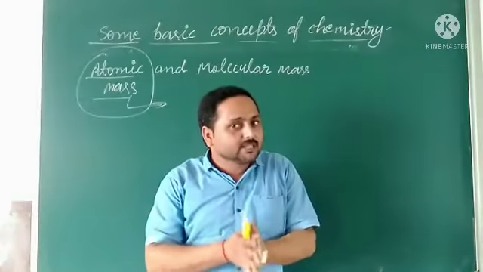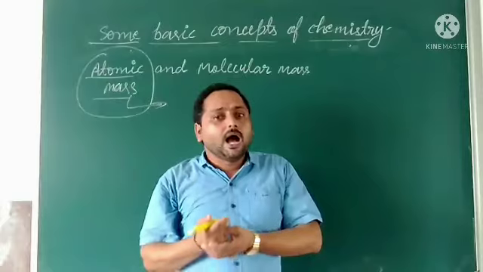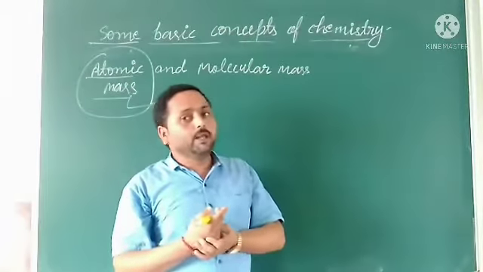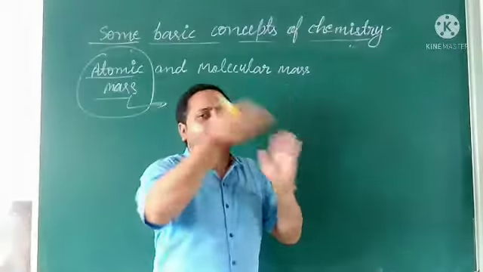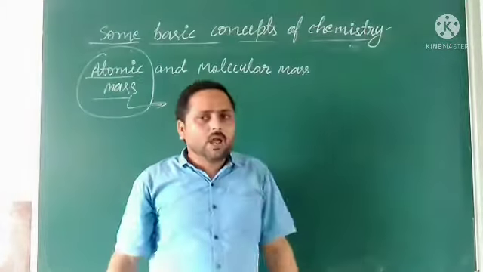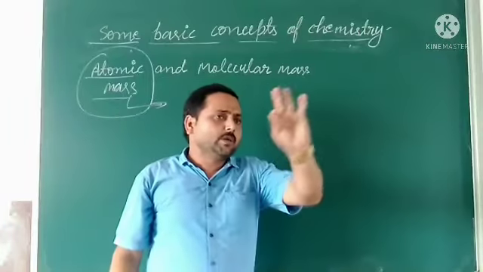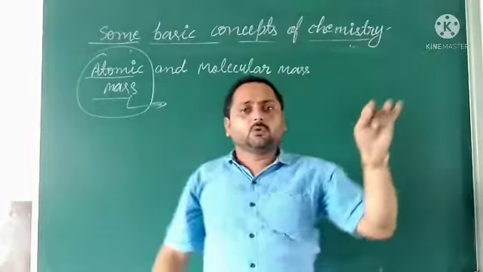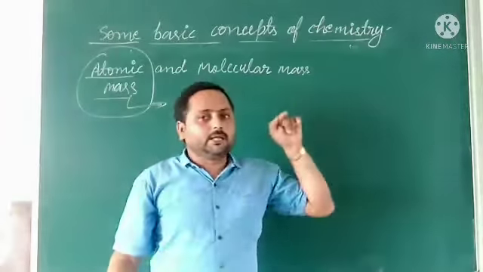So for measuring this, we can't use a big unit. And if we don't know any unit, then we use some standard to measure something. Like if you don't know how to measure a place, you take a thread from one corner to the other corner, and that length becomes your standard.